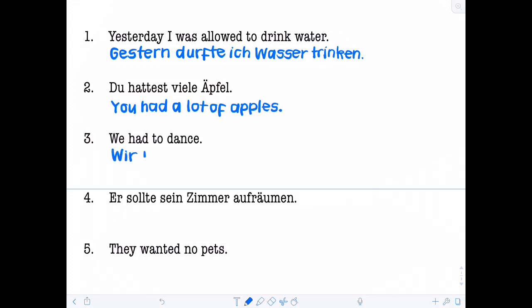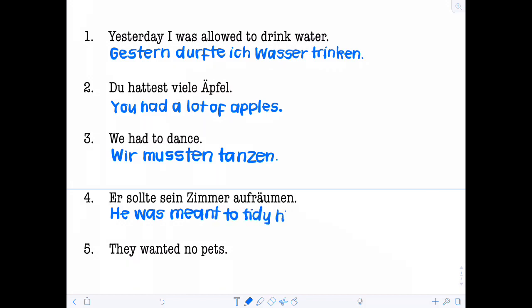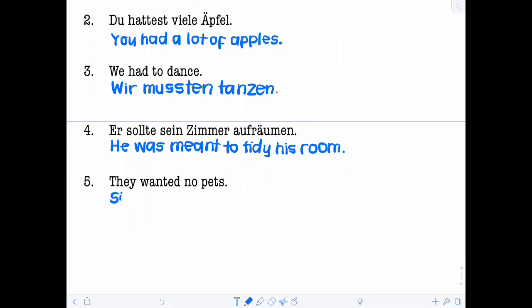Number 3. We had to dance. Wir mussten tanzen. Number 4. Er sollte sein Zimmer aufräumen. He was meant to tidy his room. And number 5. They wanted no pets. Sie wollten keine Haustiere.